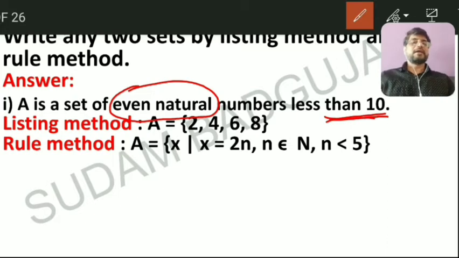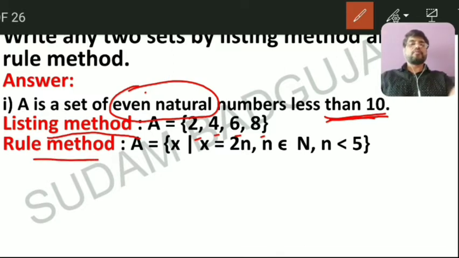Less than 10, even numbers. So what is it in listing form? That is, set A is equal to {2, 4, 6, 8}. Less than 10: 9 is there, but 9 is not an even number. So you have to complete till 8. That is, set A contains 2, 4, 6, 8.